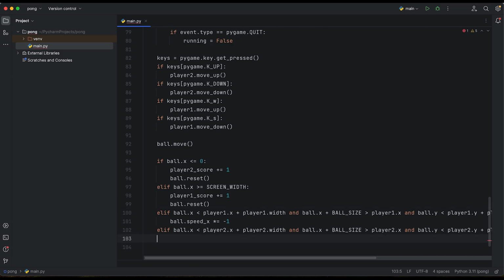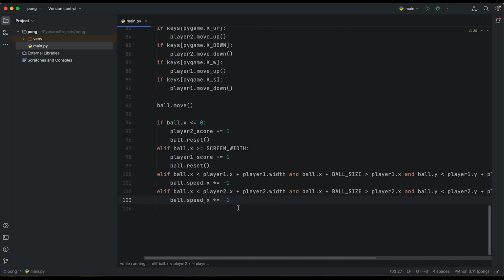Don't worry if you are lost with that logic and you don't want to type it. I will provide the whole code in the description section where you can copy, paste, and read some more about that code whenever you prefer. Ball.speed.x is like before, times -1.